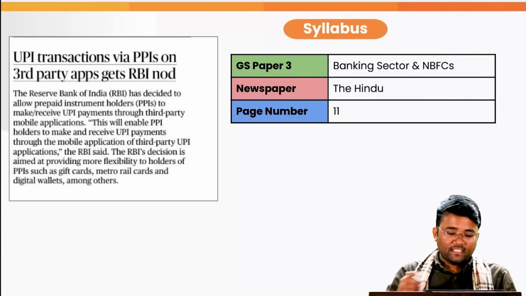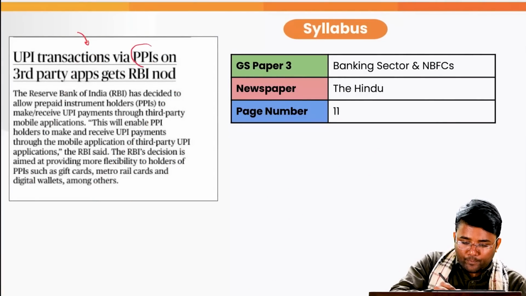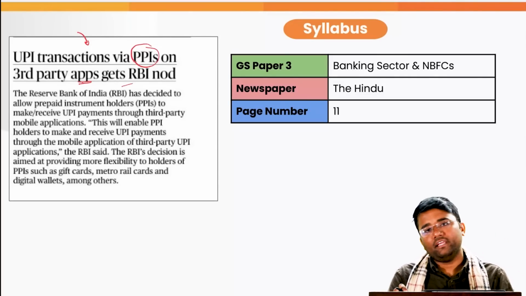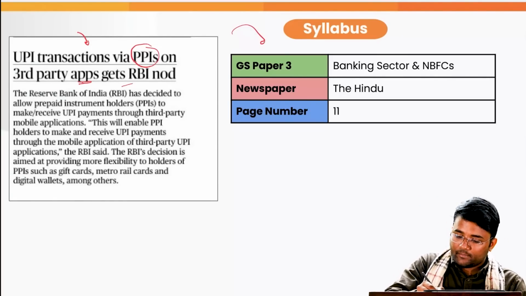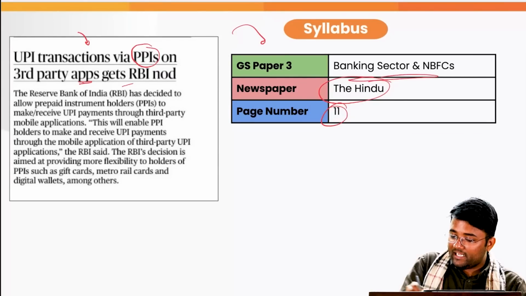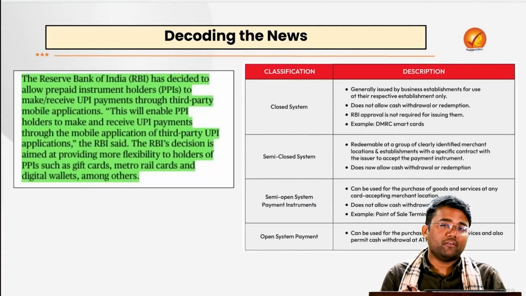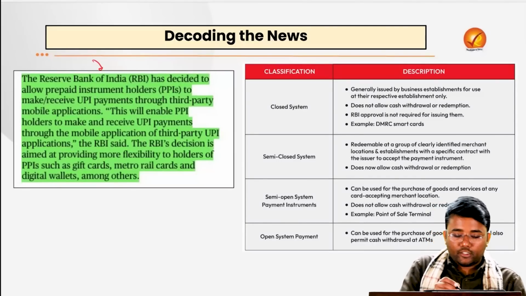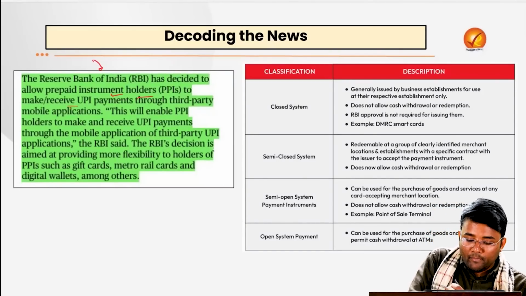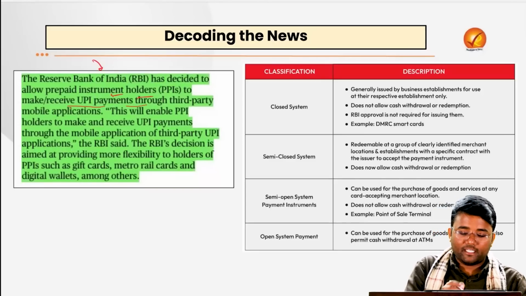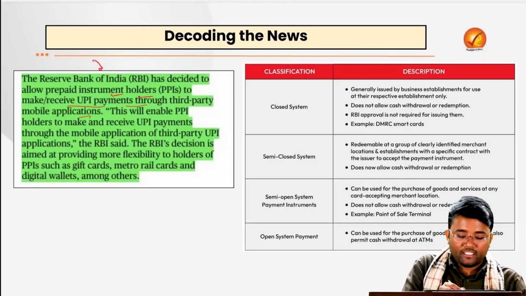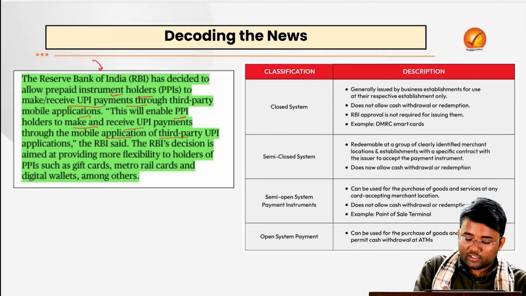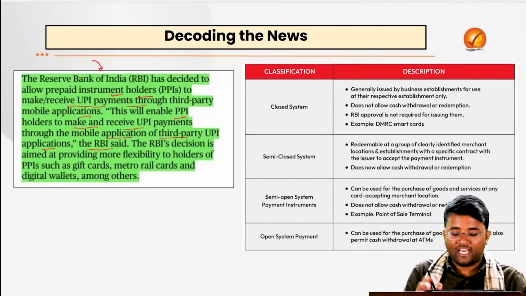Our next topic is that UPI transactions via prepaid payment instruments on third-party apps get the RBI nod. This topic has appeared in today's The Hindu, page number 11, and is related to the banking sector and non-banking financial companies. The RBI, the Reserve Bank of India, has decided to allow prepaid instrument holders to make or receive UPI payments through third-party mobile applications. This will enable PPI holders to make and receive UPI payments through the mobile applications of third-party UPI apps, the RBI said.